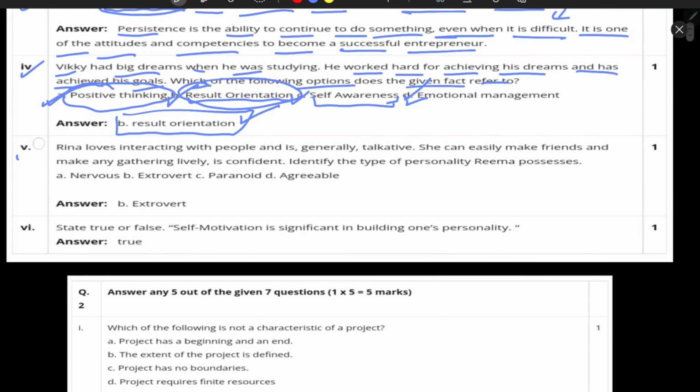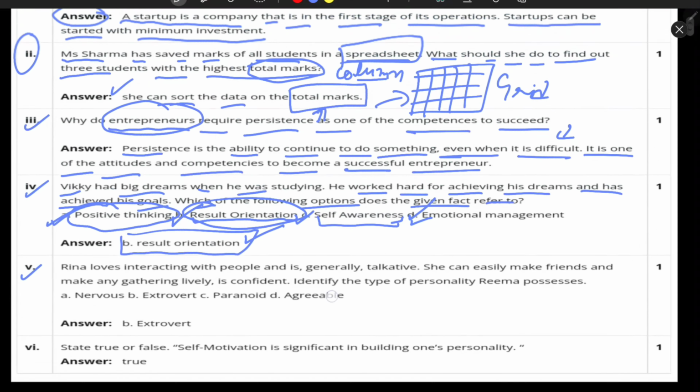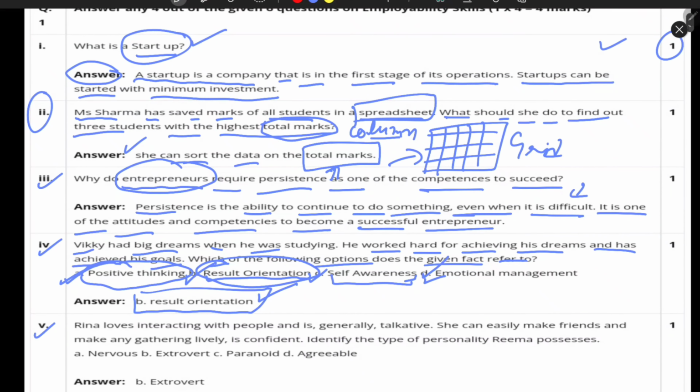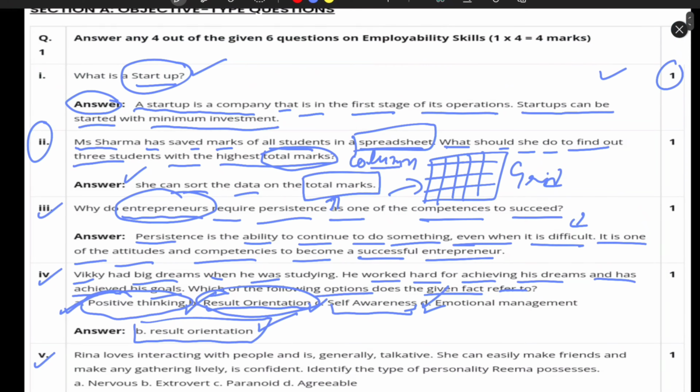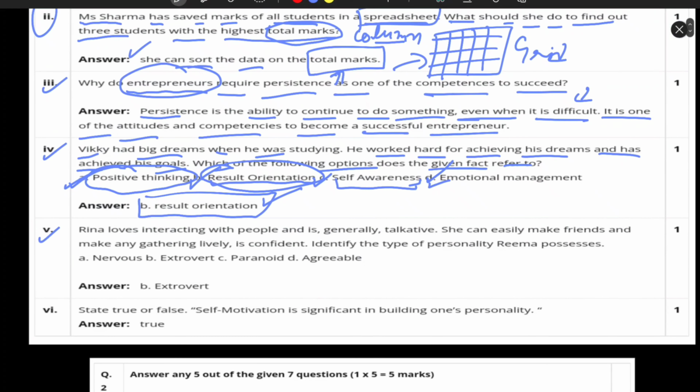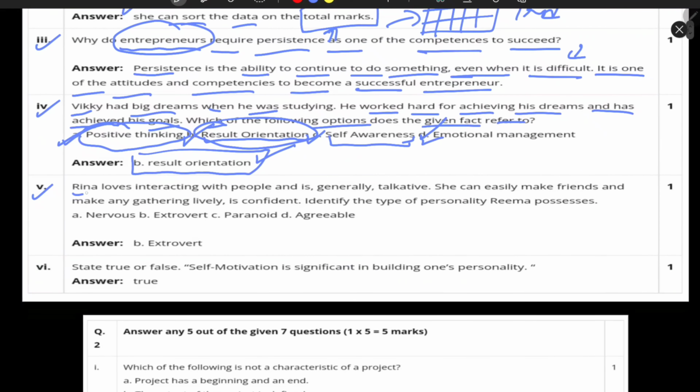Next is fifth, and these first 6 questions are related to the employability skill, and the subject skill questions are coming after that. So fifth question, Reena loves interacting with people and is generally talkative. She can easily make friends and make any gathering lively. Is confident. Identify the type of personality Reena has. This question comes from the self-management skills.